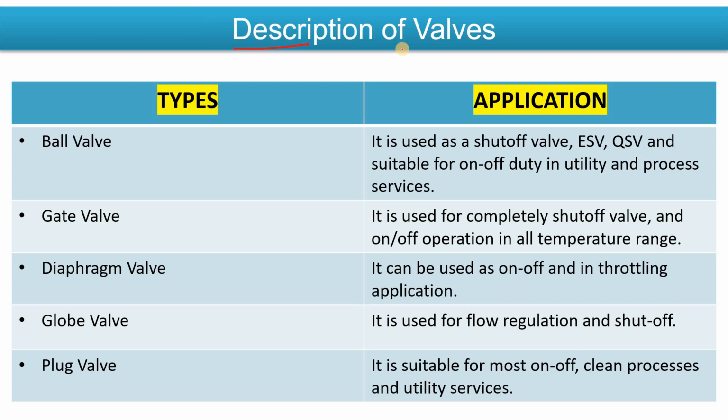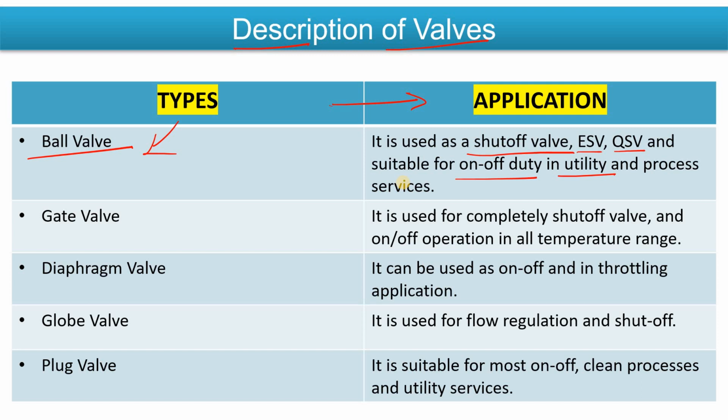Now, the description of the valves. There are types of valves and there are applications of those valves. It could be a little bit different, but I am covering in this video what I have mostly seen. Let's suppose I am discussing the ball valve. The ball valve is used for shutoff applications, for ESV and QSV purposes. ESV means emergency safety valve, or quick shutdown valve, and it is also very suitable for on-off duty in utility as well as process services.